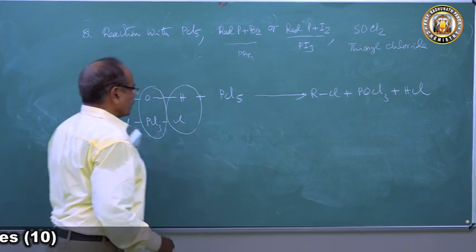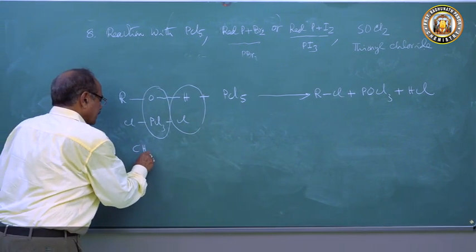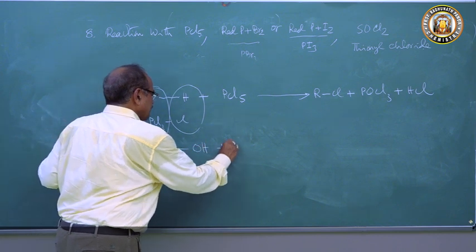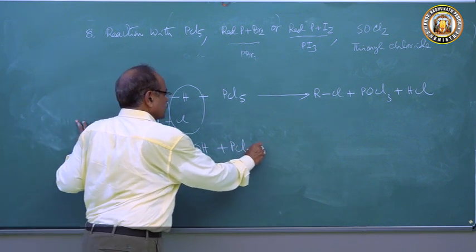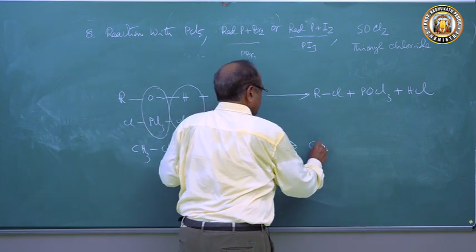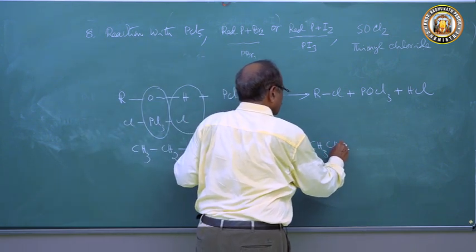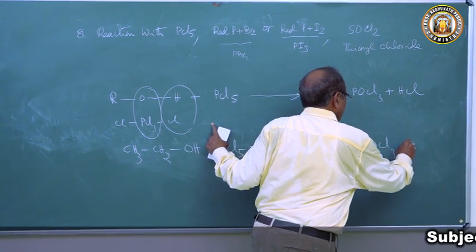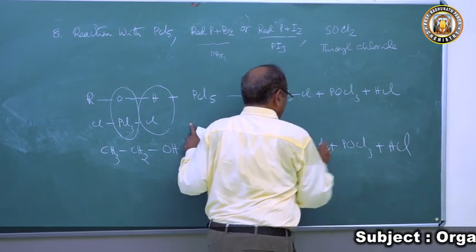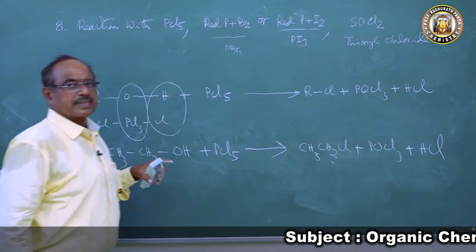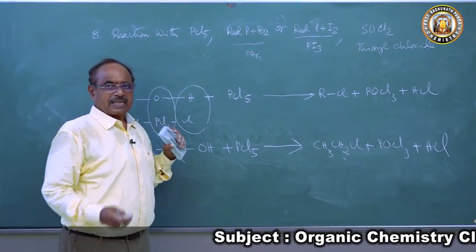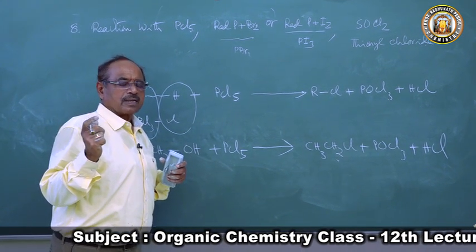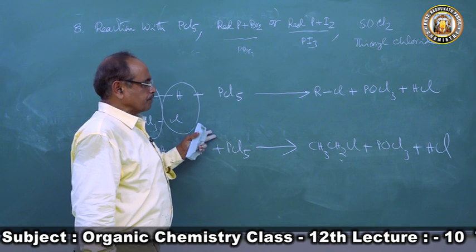If you take ethyl alcohol, CH3CH2OH, and treat this with PCl5, this will form CH3CH2Cl plus POCl3 plus HCl, ethyl chloride. This is the reaction taking place with PCl5. Because in PCl5, 3 bonds are covalent bonds, it gives the PCl3 molecule, and the other is this.